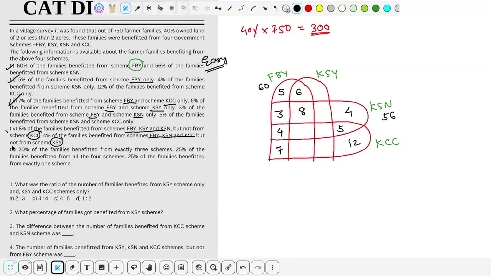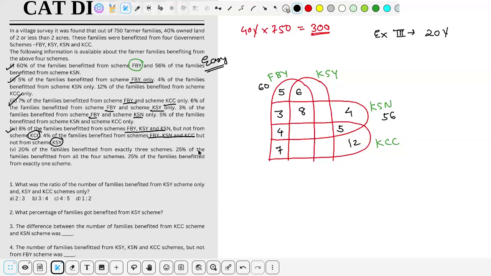Now this is done. 20% of family benefit from exactly three schemes. So 20% families are there who benefited from exactly three schemes. So exactly जो थ्री की वैल्यूज मुझे मिल गई यहाँ से. Okay. Exactly three. So value for this is, I would simply say it is a 20%.